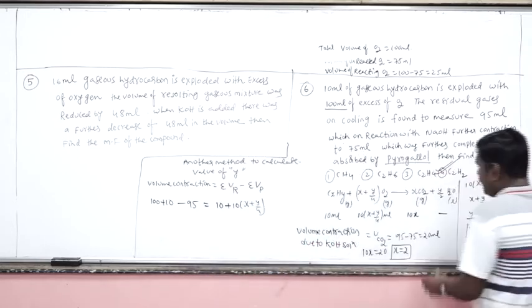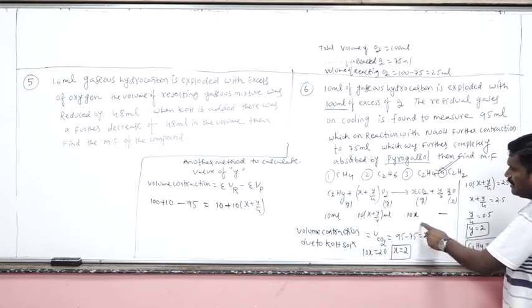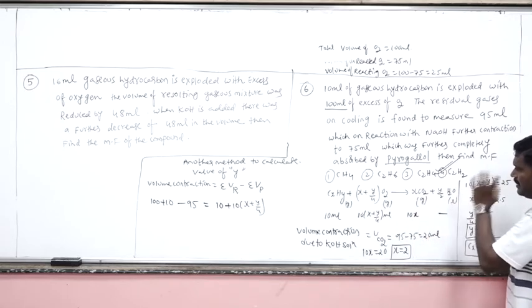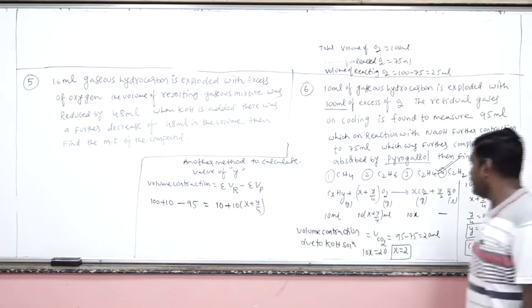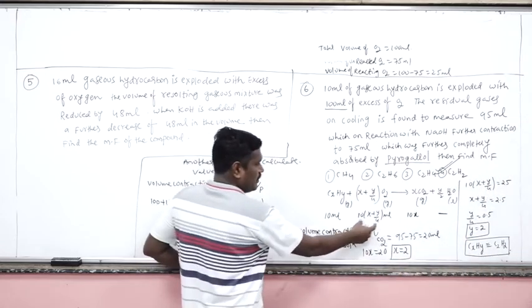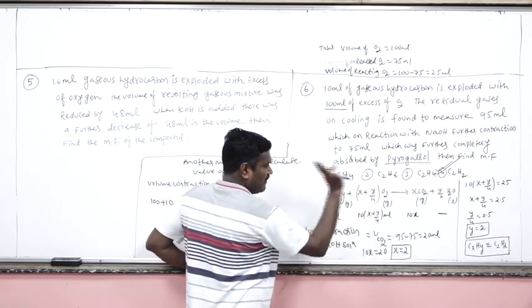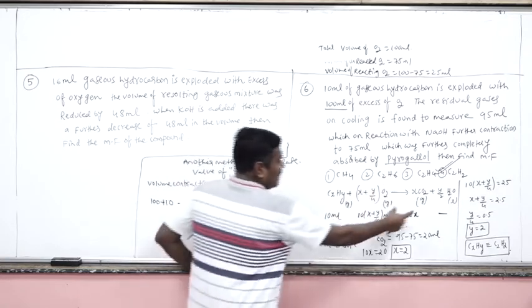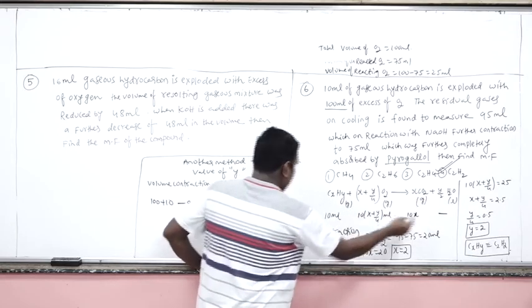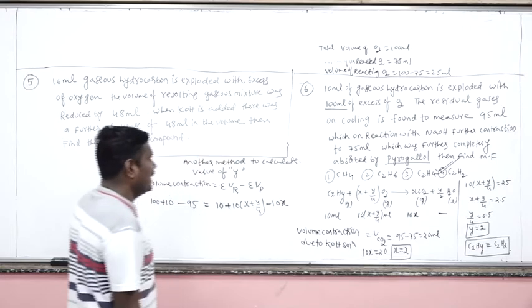Final volume, only CO2 will be present in the mixture because water will be condensed into liquid. Are you getting my point? I am taking the exact amount of oxygen because oxygen is completely consumed. There is no excess amount of oxygen. Okay. Only in the mixture, final volume will be, I am taking 10x.